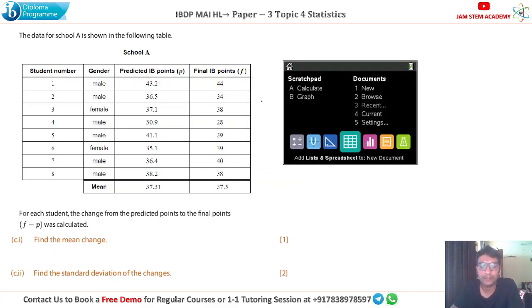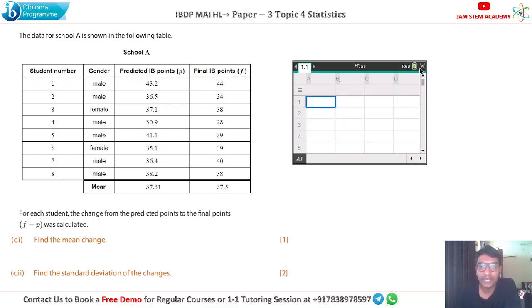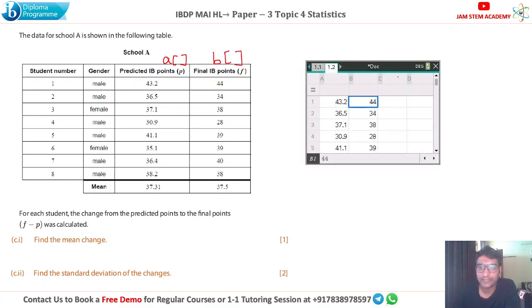So in your GDC, go to the home page, then select spreadsheets. Here, this is our column 1, or I'll call it A. Write down the predicted marks over here, and in column B, write down the final IB score. So it looks like this.